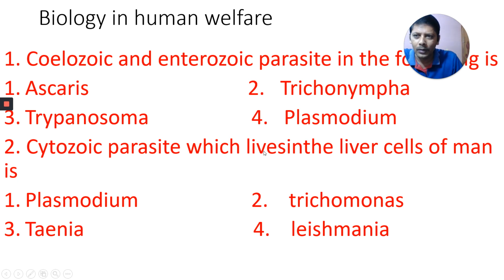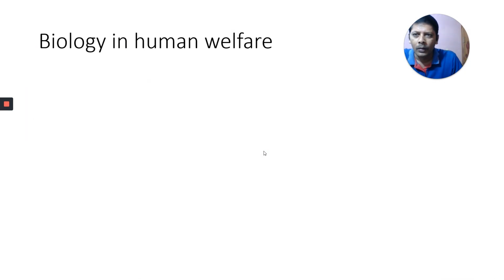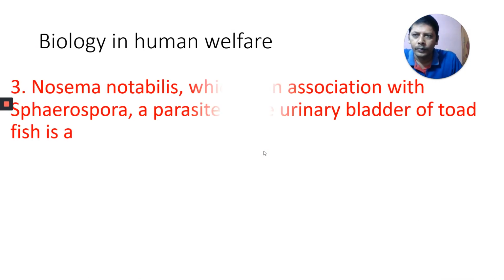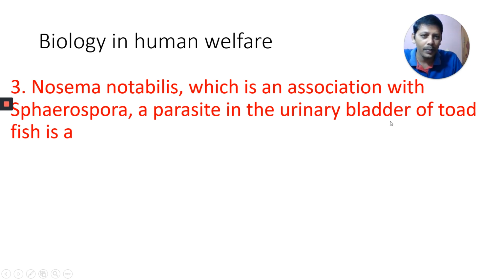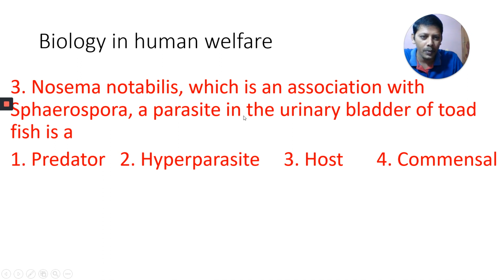Here comes the third one. Nosema notabilis, which is in association with Spirospora polymorpha, a parasite in the urinary bladder of toadfish. Nosema notabilis, which lives on Spirospora polymorpha, is a predator, hyperparasite, host, or commensal.